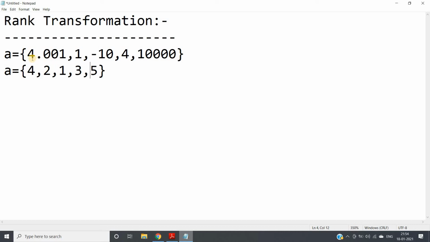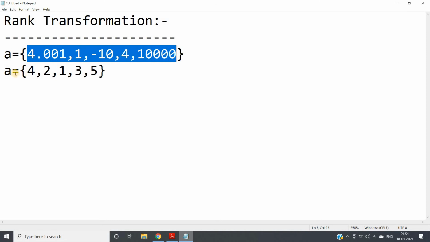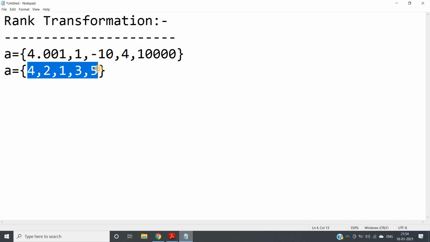The second point is that this is a lossy transformation. As you can understand, here we are losing information. This 5 value is actually representing 10,000, and this 4 value is actually representing 4.001. All that information we are losing. So this is a non-linear transformation, a lossy transformation, and another thing, a non-invertible transformation, because if I give you this set of ranks, you can never get back the original set, since there are maybe infinite possibilities for this combination of ranks.